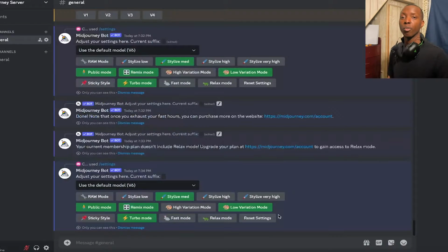And then you have reset settings, which doesn't set your settings back to default, which is what you would think at first. It actually does something that again is more of an expert situation, but just to give you a sneak peek, you can have default suffixes that you can attach to every prompt so that you don't have to keep rewriting it in, and basically reset settings would put them all back to normal. That's what that would do, but we'll go over that later.